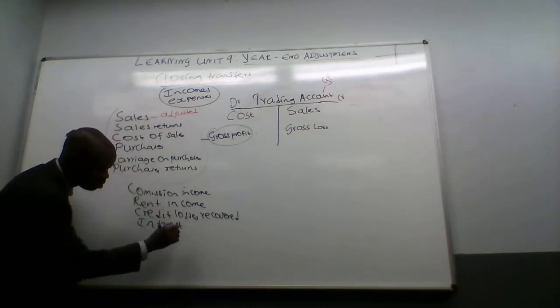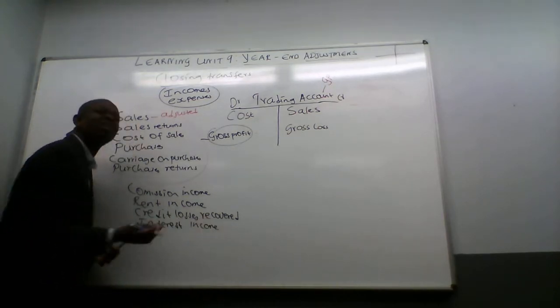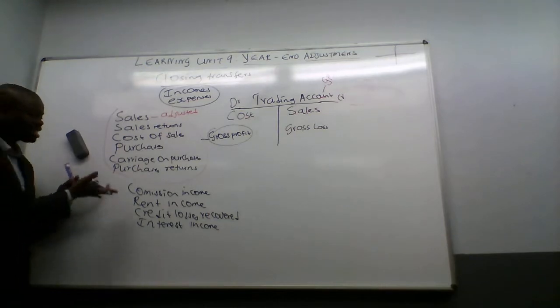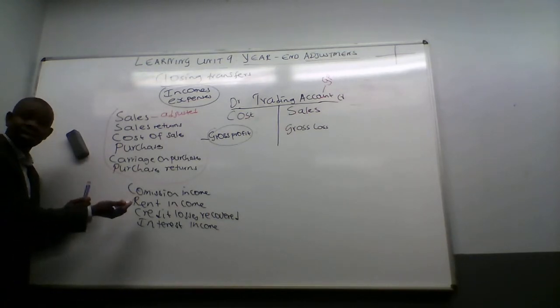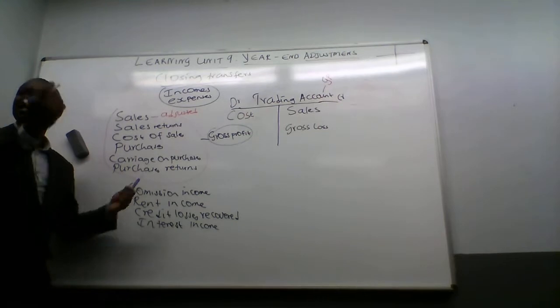Interest income. You can receive interest on a fixed deposit. So I'm just giving you examples. Okay, these are what? Incomes. Please give me any expense that you can think of.